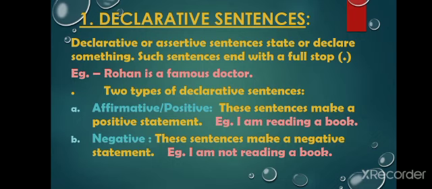For example, I am reading a book. Something is being done. That is a positive sentence. And the second type is negative sentences. These sentences make a negative statement that something is not being done. For example, I am not reading a book. So, such sentences which make a simple statement, may be positive or negative, are called declarative sentences.